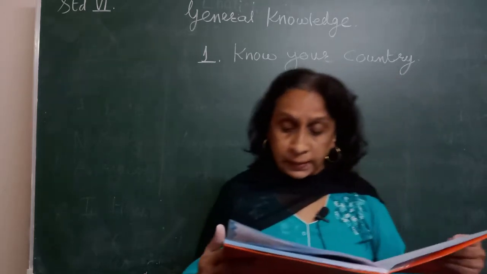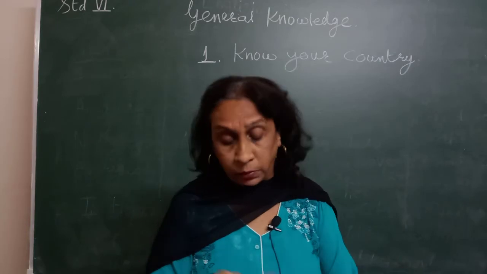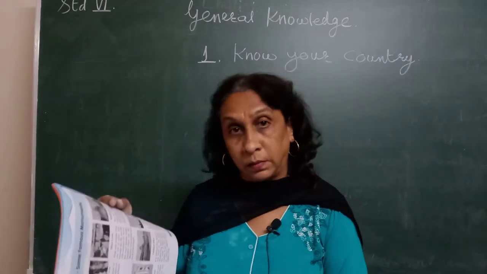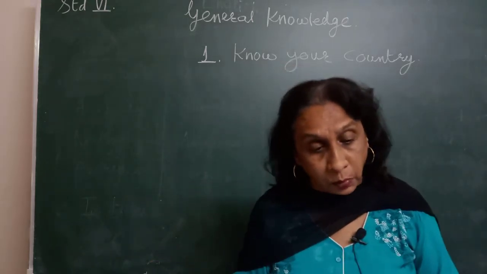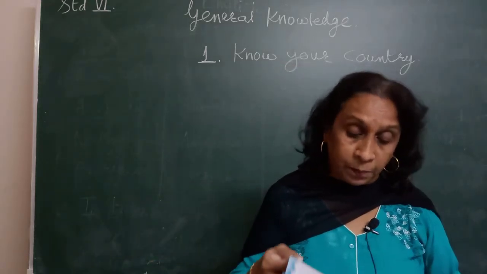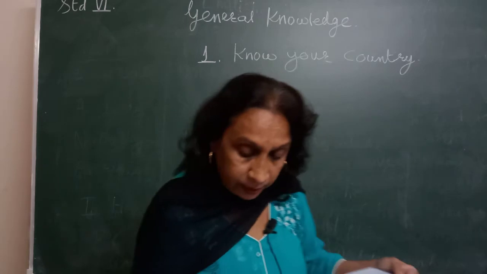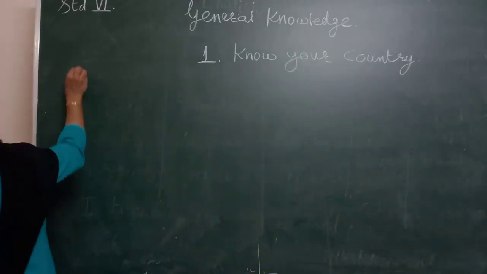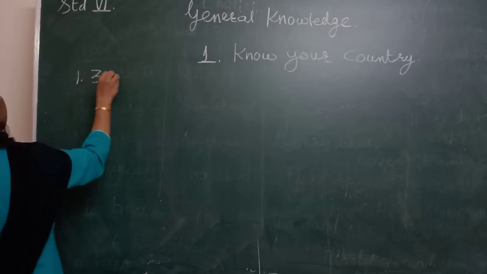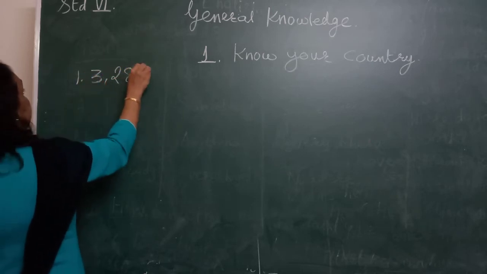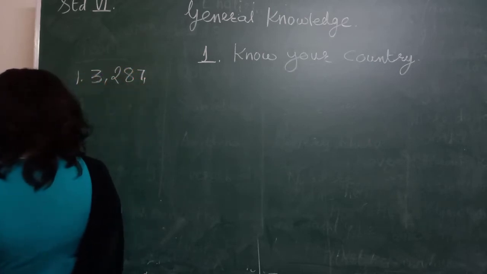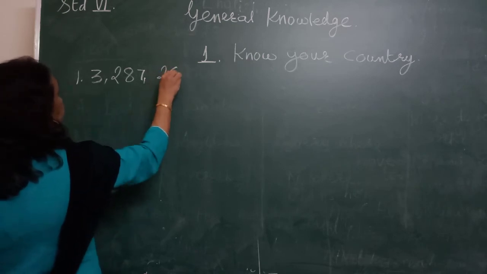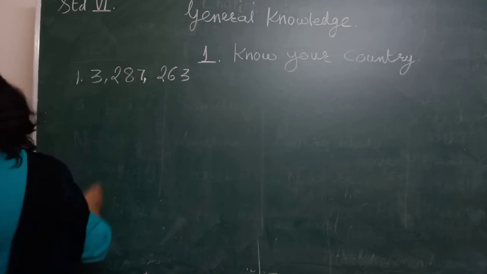Okay, now first see India has it. See your help column is given here. You have to read that also, and then you will come to know what the answers are. India has a total land area of, see here I am writing the answer, 3,287,263 square meter.